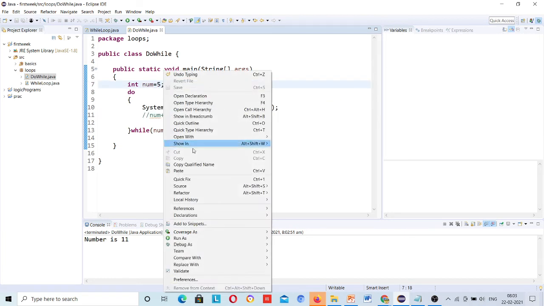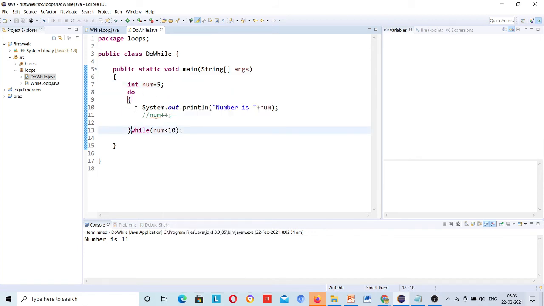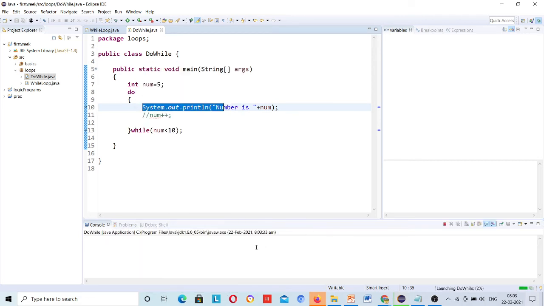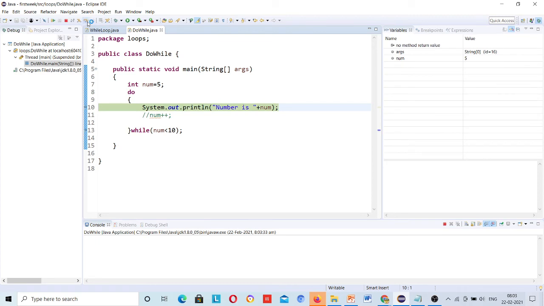So similarly, let me give here 5. First time it will enter inside this, and then it is going to condition check. Just put a debugger here, one over here. Right click, debug as Java application, and just step over. Number is 5 initially.